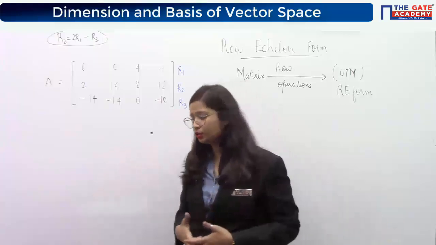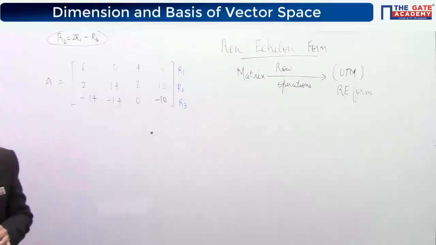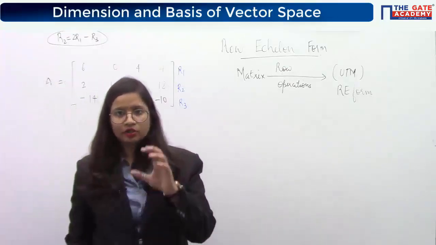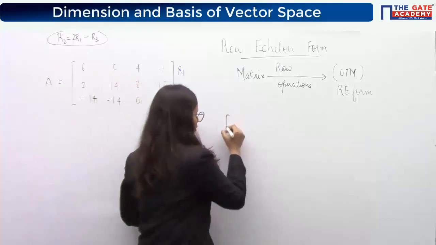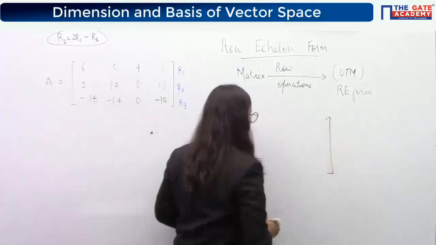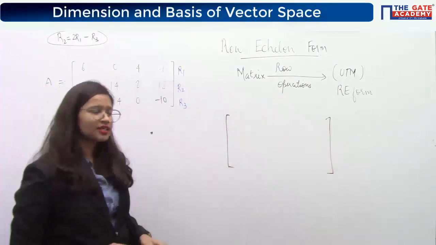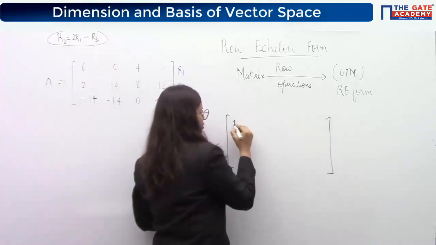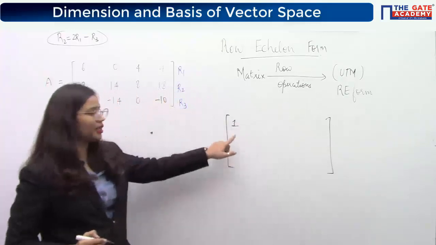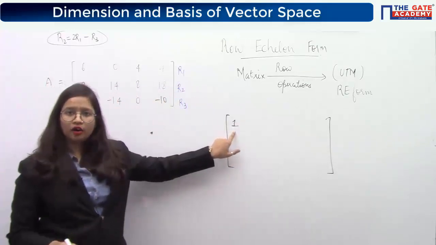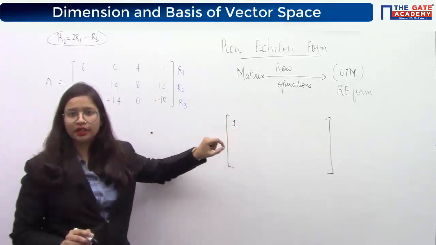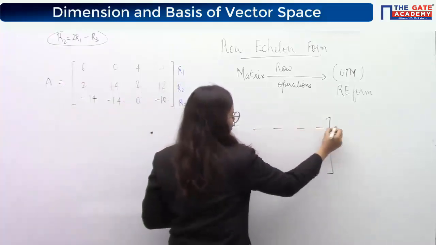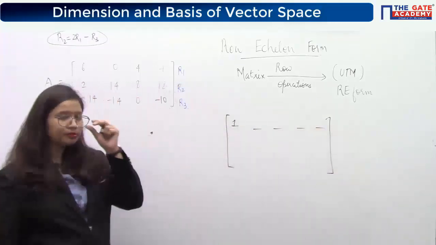How to convert into UTM is that we are not exactly looking for UTM, but a form like UTM. So I'm telling you how to convert into this form. First we will make the first element 1. Anyhow, we will convert this first element into 1. Let's say there are so many columns here.